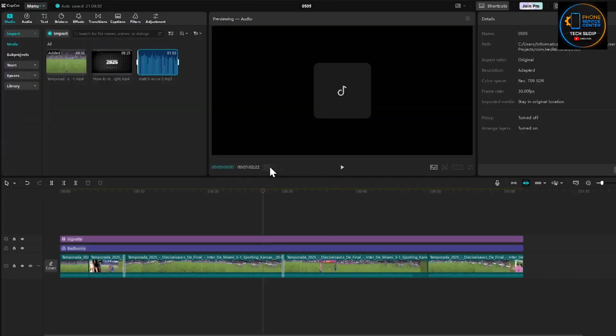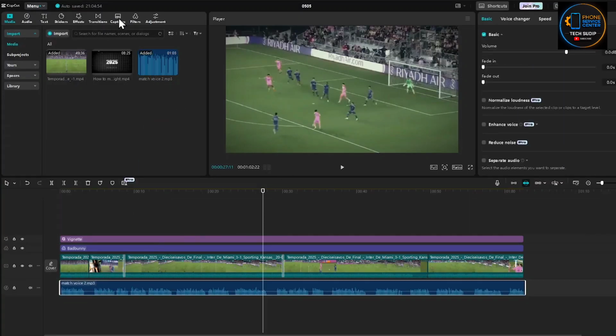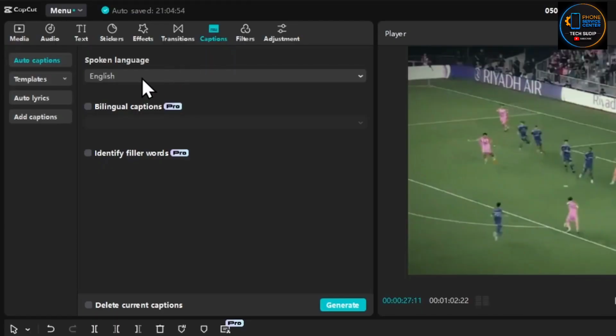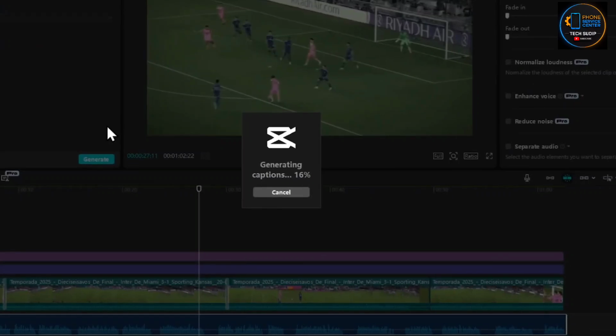So import the voiceover into CapCut and drag it into your timeline, then click on captions at the top. This part is super important for the retention and watch time of your video. Select the language your voiceover is in, then click on generate. Now it might take a few minutes to create your captions.